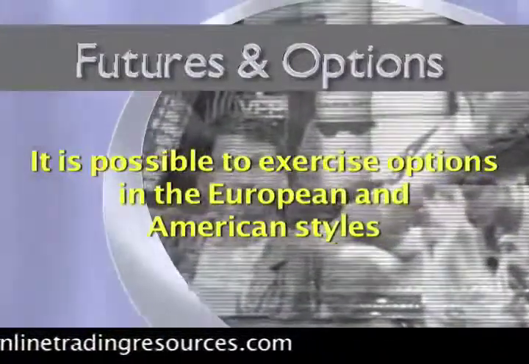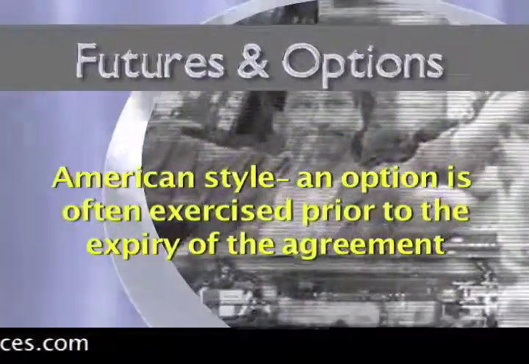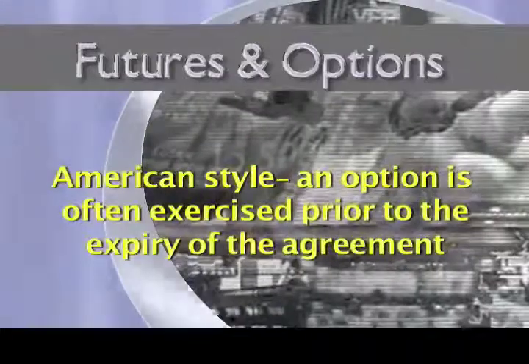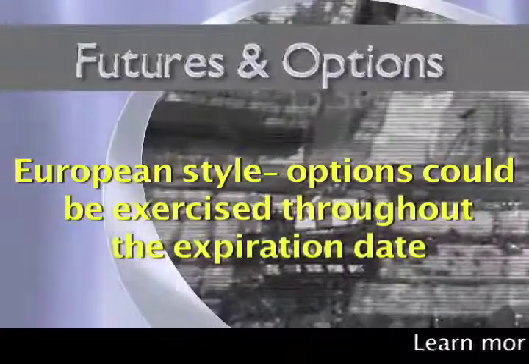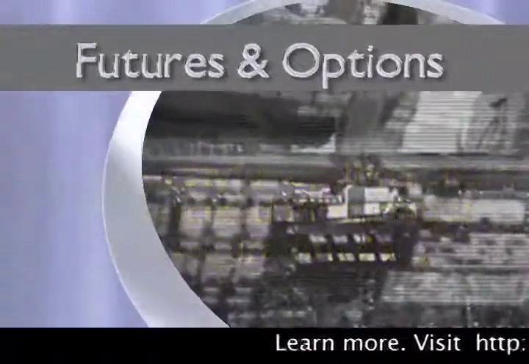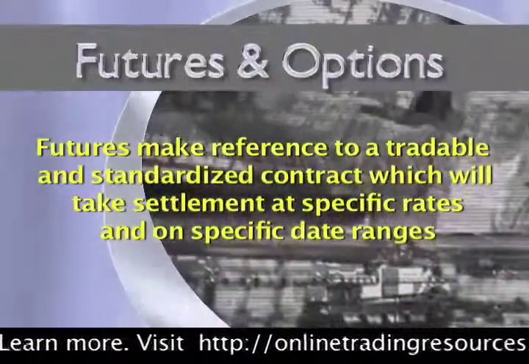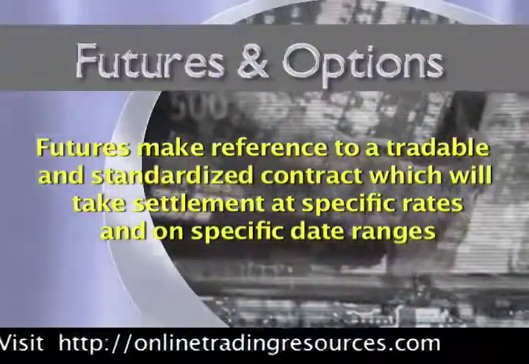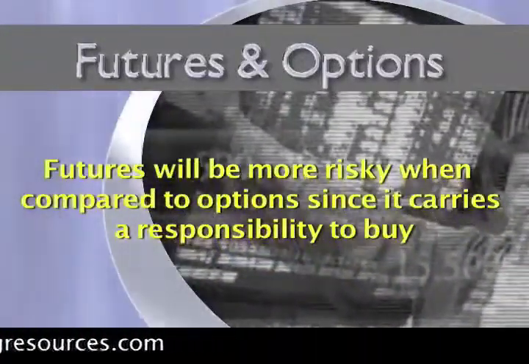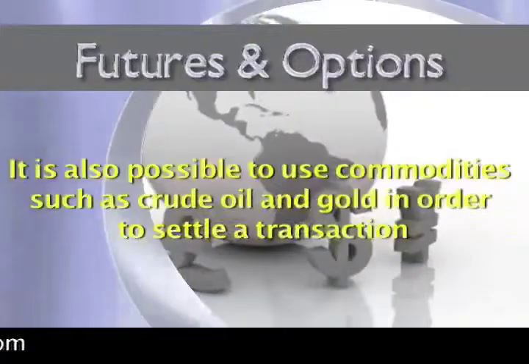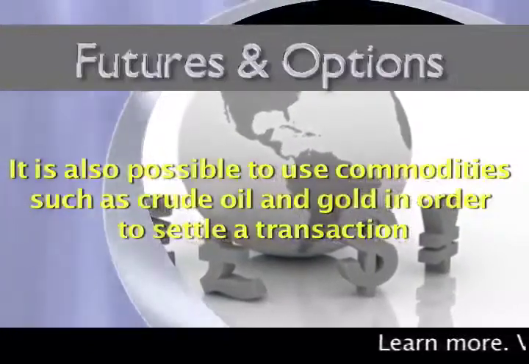It is possible to exercise options in the European and American styles. For the American style, an option can be exercised prior to the expiry of the agreement, while with the European style, options can only be exercised on the expiration date. Futures refer to a tradable and standardized contract which is settled at specific rates and on specific dates. Futures are riskier than options since they carry an obligation to buy. It is also possible to use commodities such as crude oil and gold to settle a transaction.